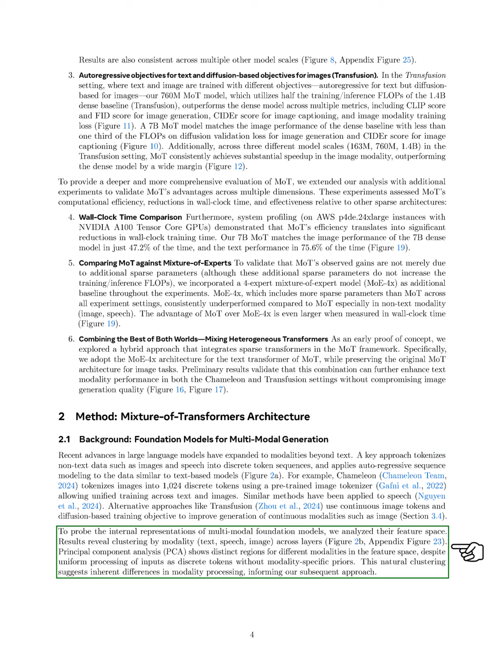To understand how multimodal foundation models represent information internally, we analyzed their feature space. Our findings show that different modalities, text, speech, and image, cluster together across various layers. Using principal component analysis, we identified distinct areas for each modality in the feature space, even though all inputs are processed uniformly as discrete tokens without specific prior knowledge for each modality. This natural clustering indicates that there are inherent differences in how each modality is processed, which informs our approach.